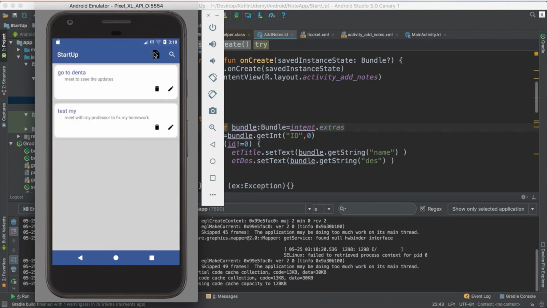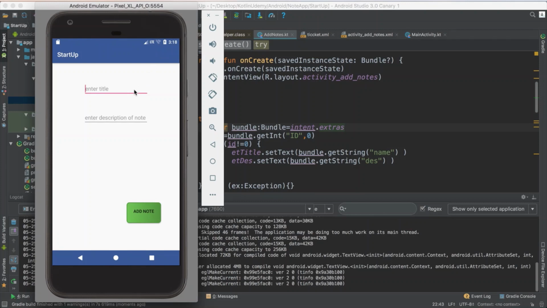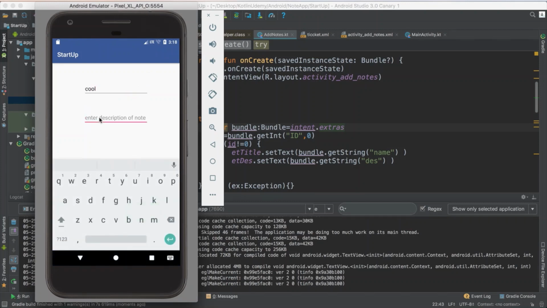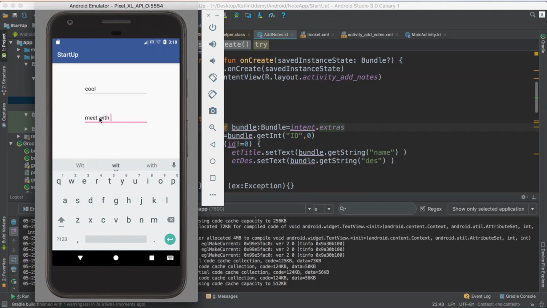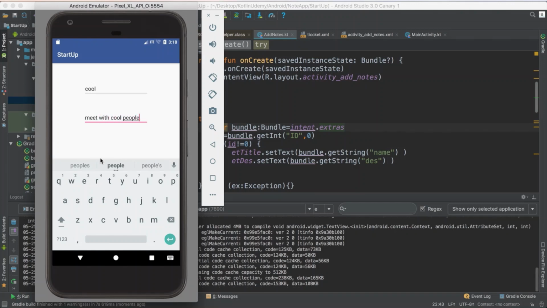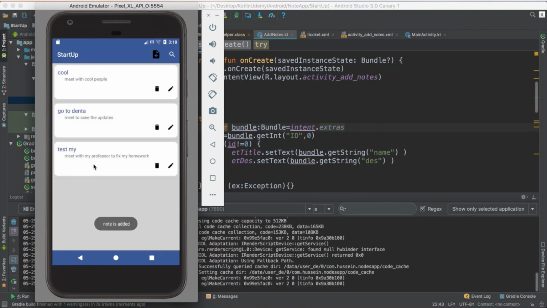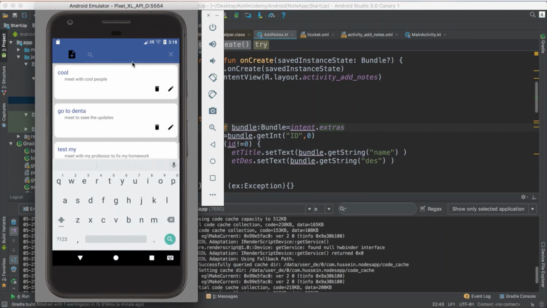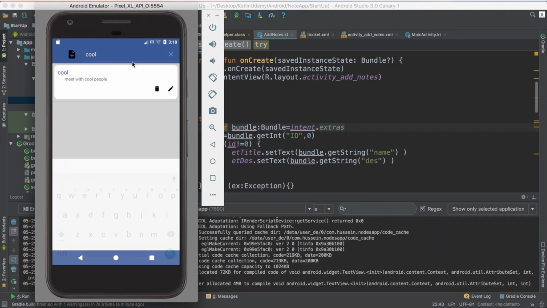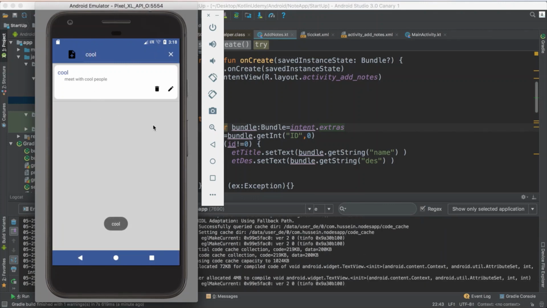Click add, so he will consider this case as an adding operation. I say cool, I say meet with cool people. Okay, then I just click save. You have to add cool, meet with cool people. So even everything is good, if I just look for cool, search, you give me cool. That's good.